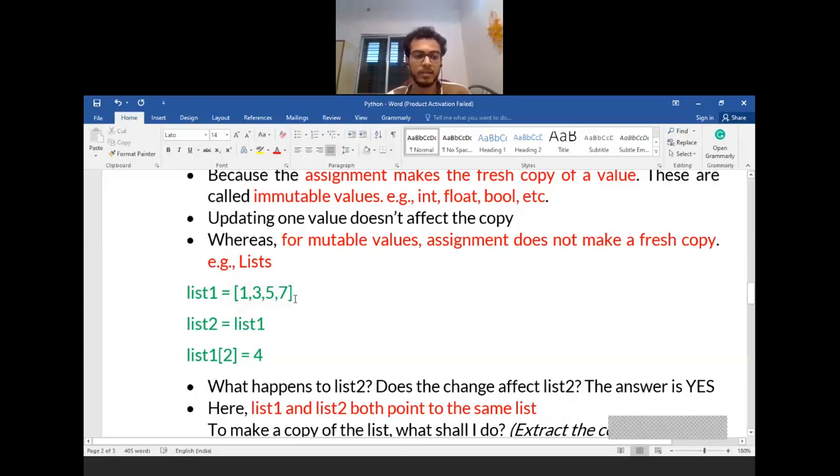And if I make a change in list 1, let's say list 1 of 2 equal to 4, now my question is whether the change will reflect in list 2.